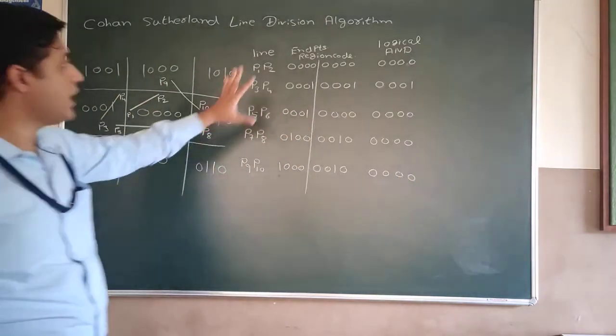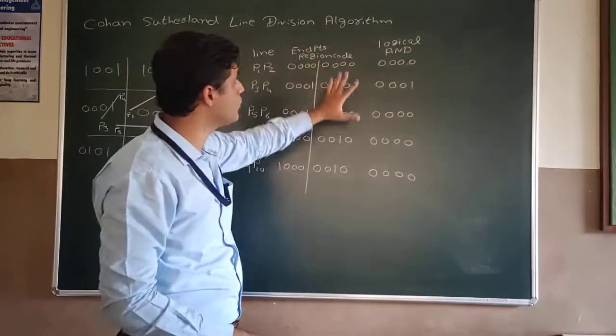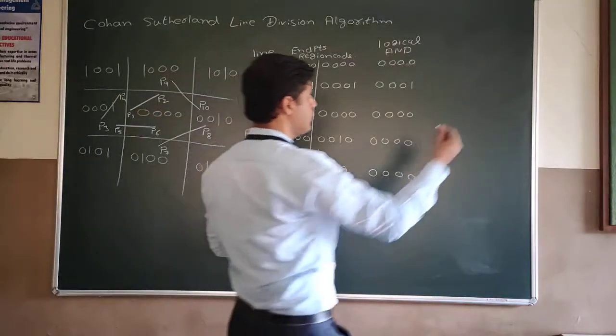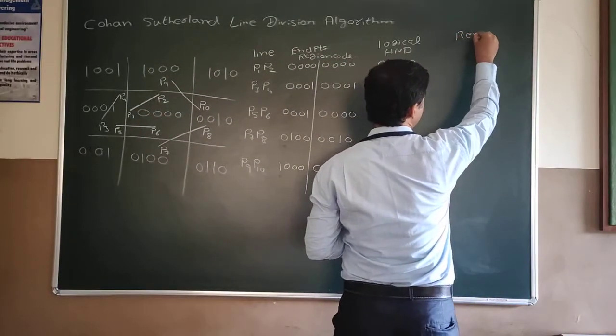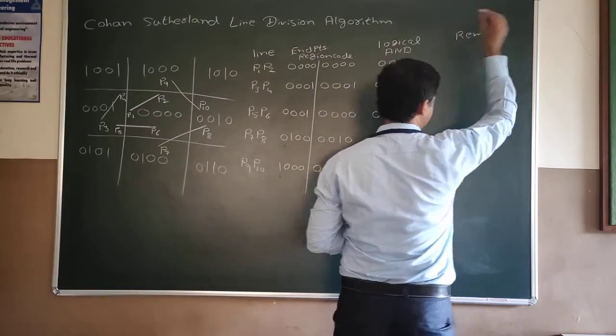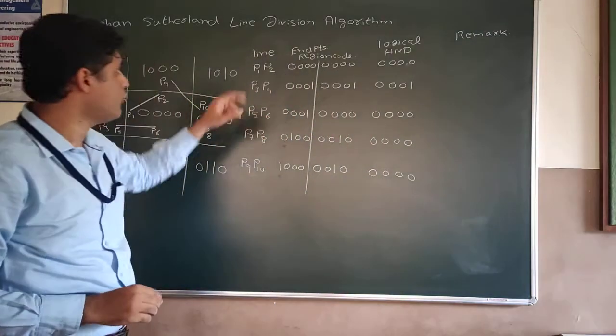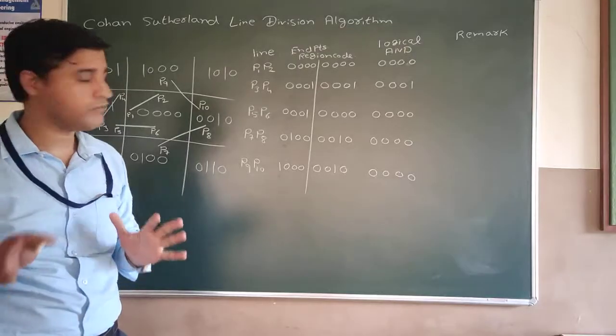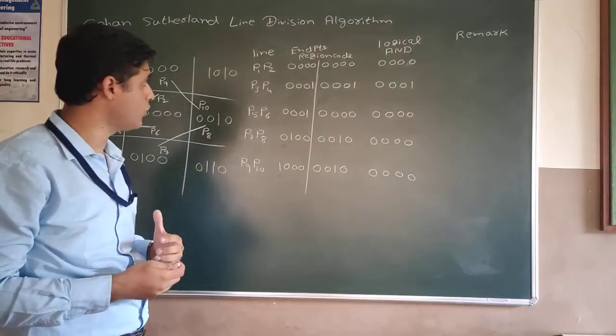So we have got the endpoints' region codes. We have also got the logical AND operation for those region codes. Now we have to write the remark, or the result, you can say. So first for line P1 and P2, which category is it actually falling in?